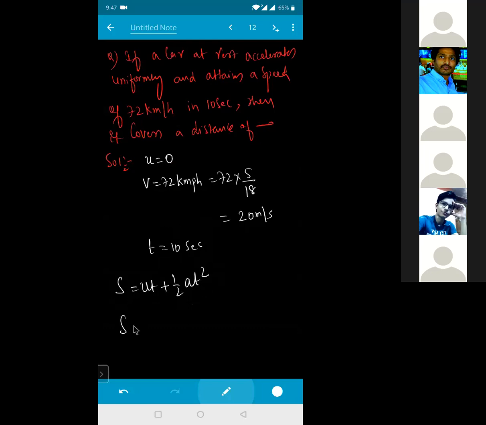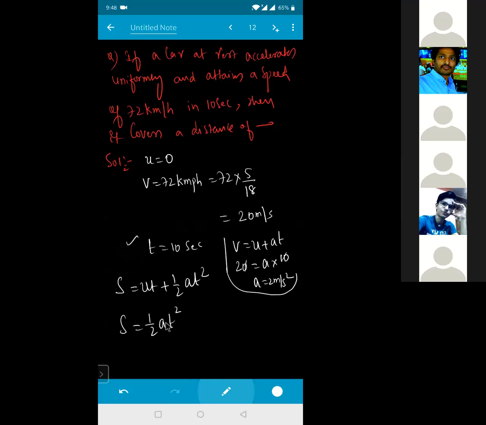Initial velocity is 0, so S is equal to half into a into t square. I'm having time, I don't have an acceleration. How do I get acceleration? From the first kinematic equation, V is equal to u plus at, isn't it? Initial velocity is 0, final velocity is 20, so 20 is equal to acceleration a into time. Time taken is given as 10 seconds, so this will get cancelled. So acceleration is 2 meter per second square.